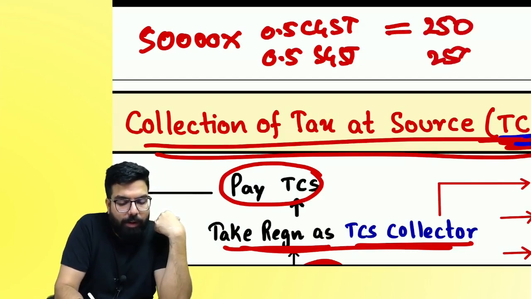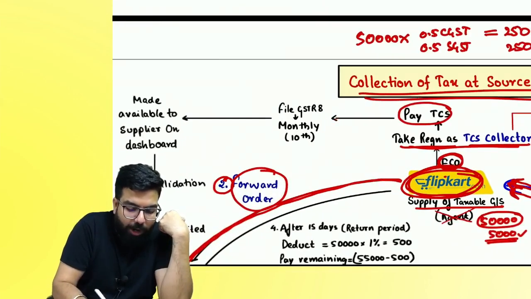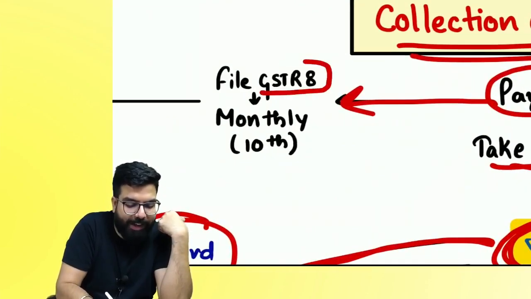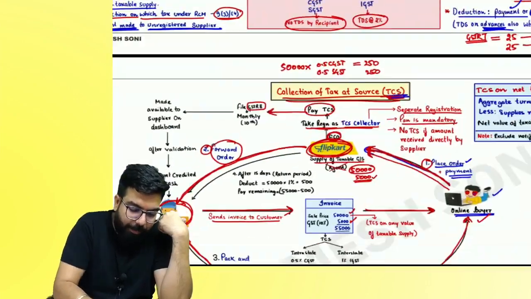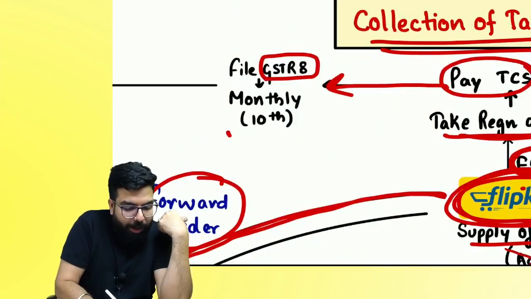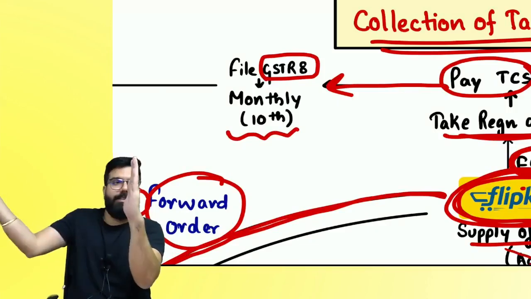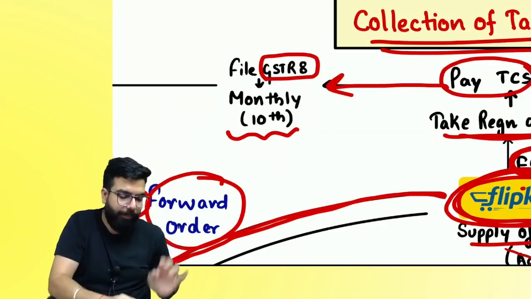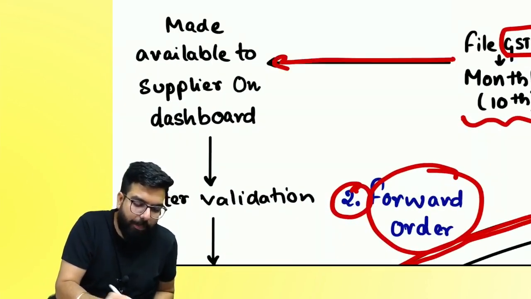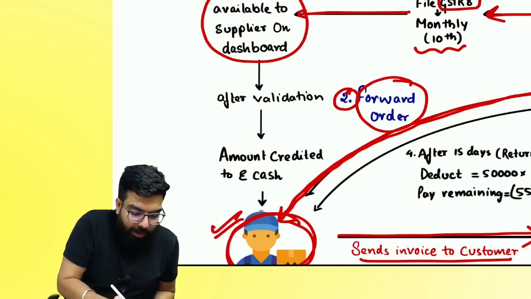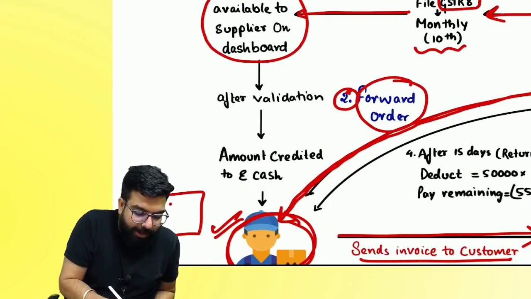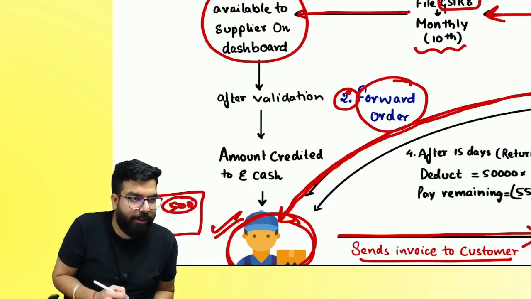250. And you know what will happen? He will pay to the government and he will file one return, GSTR 8. The TCS collector files GSTR 8. By what date will these people file it? By the 10th, for this month's TCS, they have to file the return by next month. This amount will go to the government, and the government will give it to the supplier. It will show in my dashboard saying 500 rupees TCS has been given to you.